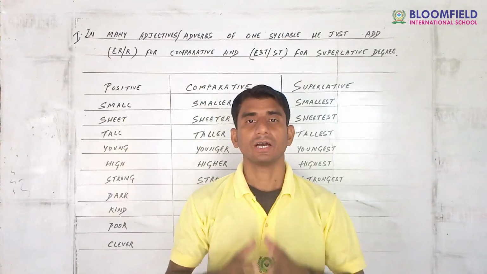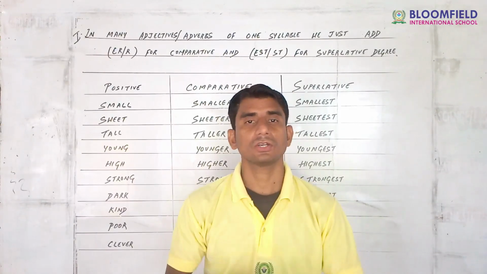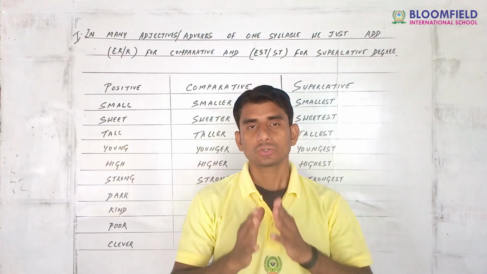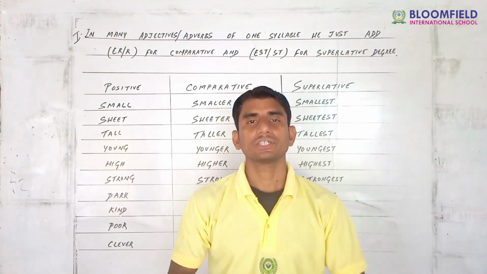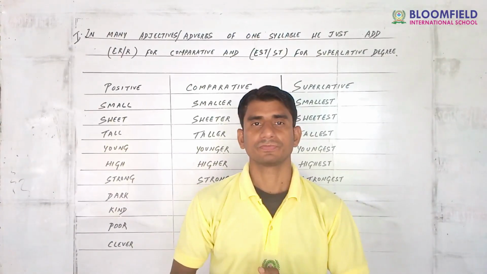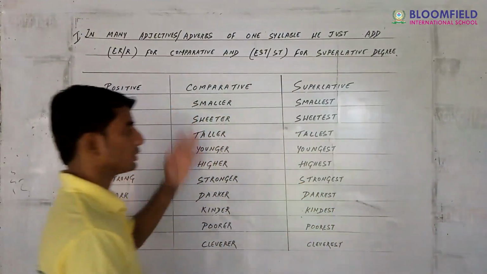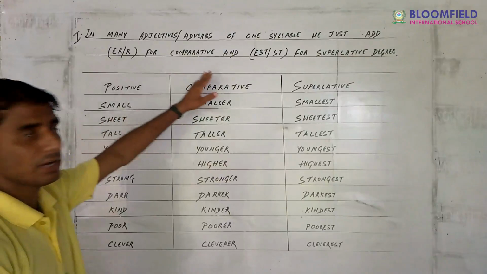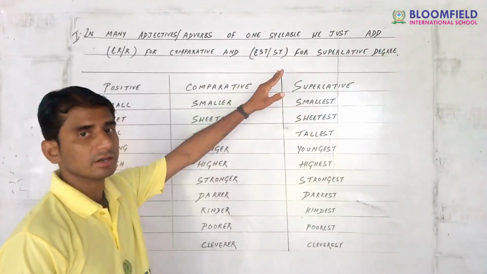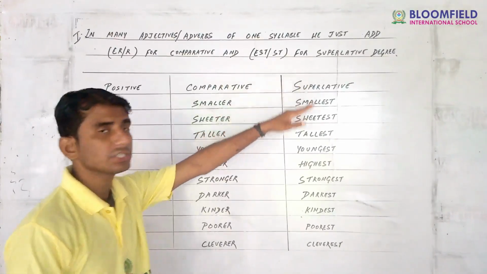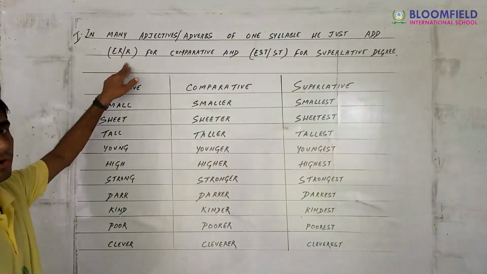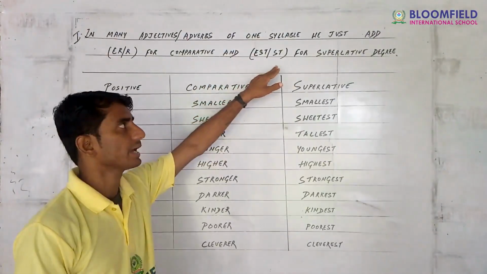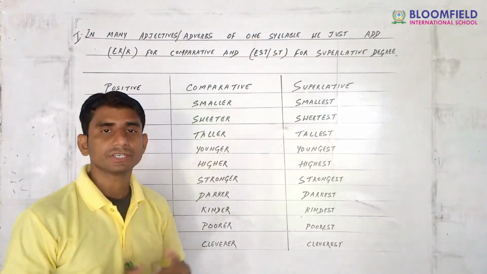Well guys, now we have reached the rules and regulations of degrees of comparison, so it's time to concentrate and just watch the video. Now guys, the first rule is written here: in many adjectives and adverbs of one syllable, we just add er or r for comparative and est or st for superlative degree.